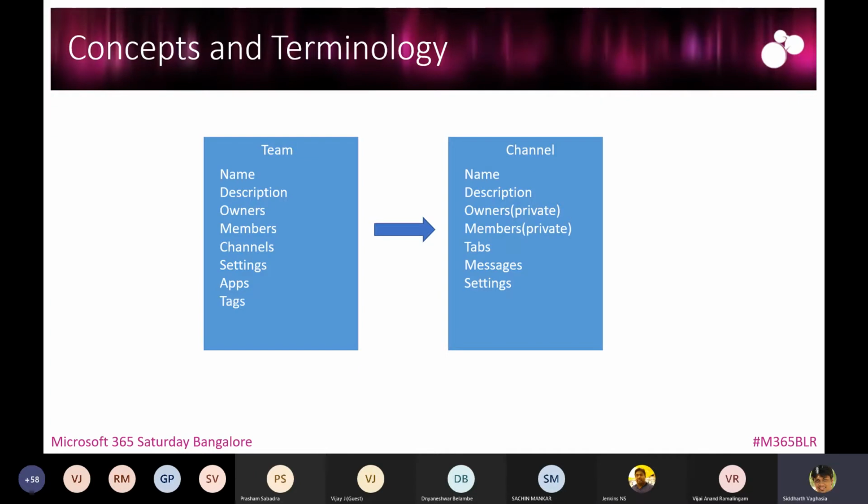It's not just limited to the general channel. You can create your own channel. That channel can have a name and a description. A channel can have its own owners and members if the channel is private. If you create a channel which is part of your team, anybody who is an owner or member of the team would automatically be part of that channel. But if you want to create a separate private channel within your team, that is also possible. Then a channel can have tabs where you can surface any website or any custom application which you develop as a tab within your channel. Then a channel will definitely have messages, and a channel can have its own settings.